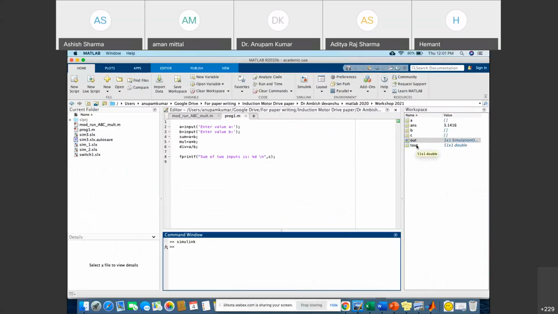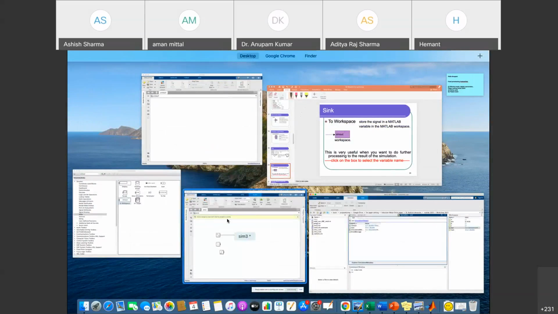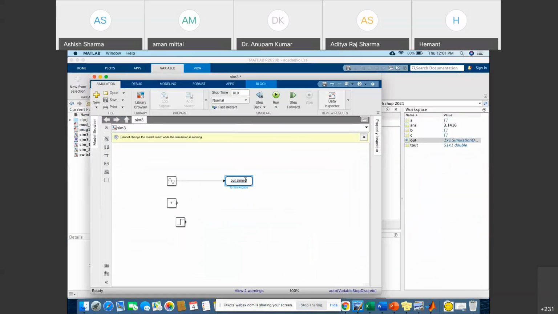You can see now tout and out are available in the scope operation. By clicking two times here, you will get all the information related to the sinusoidal, what the sinusoidal is giving to the scope.